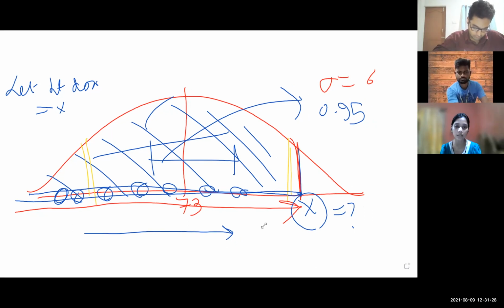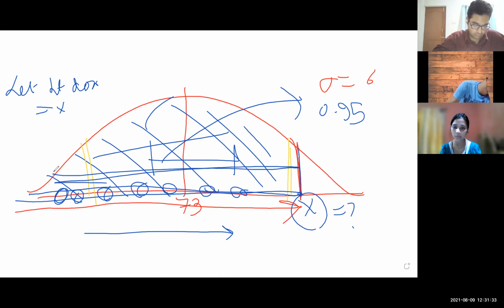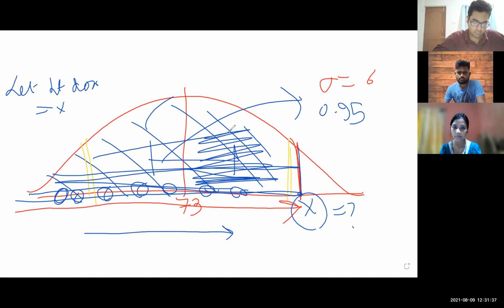The total is 0.95. So we have to calculate between 73 to X. So we have to minus 0.5 of this, up to 73 is 0.5.